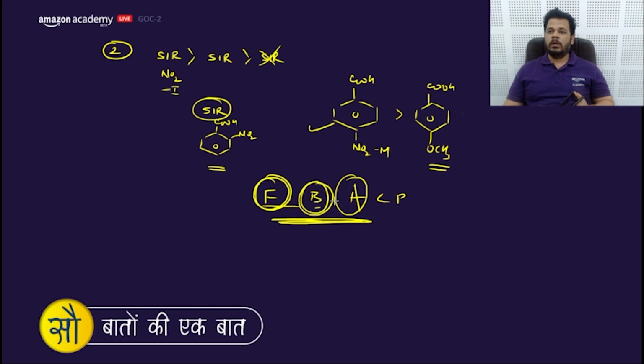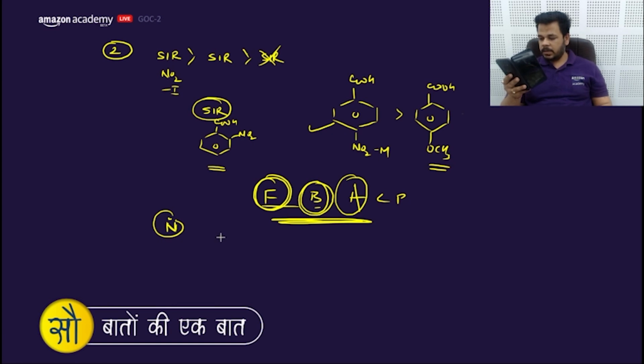Where is the seventh question? This one is seventh. The seventh says correct order of basic strength. Okay, the basic strength order is what? First one is incorrect, which is not correct. First one, the nitrogen lone pair is not going into resonance. That means the first order is correct.